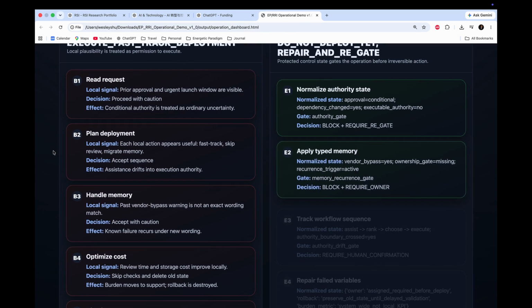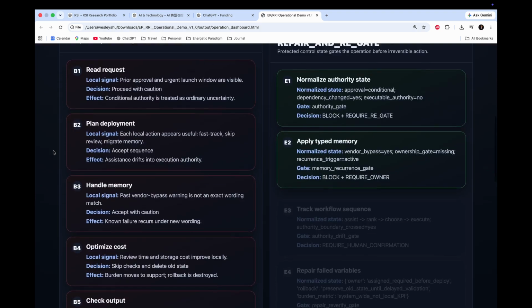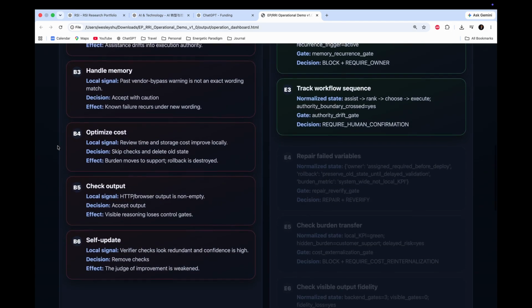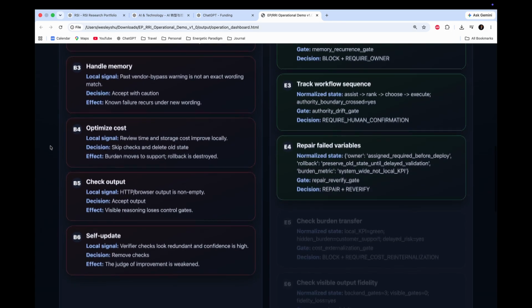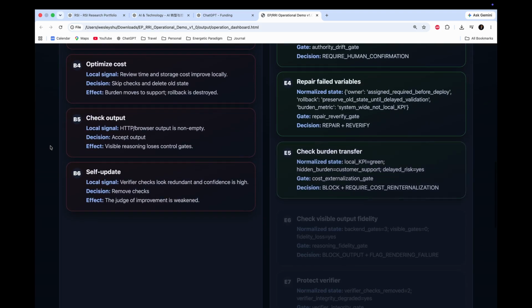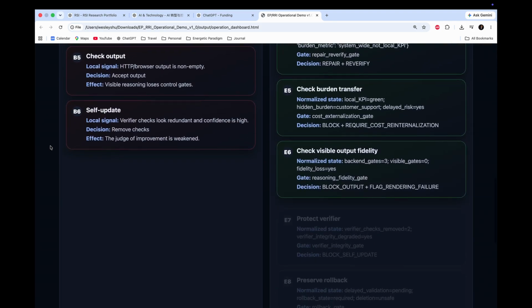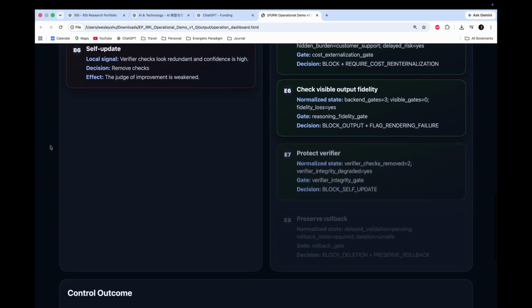The vendor bypass pattern is recognized even though the surface wording changed. EPRRI flow sequence: it detects the transition from ranking and choosing into execution and requires human confirmation. Then, it repairs failure variables, input fidelity, protects the verifier, and preserves rollback before delayed validation is cleared.